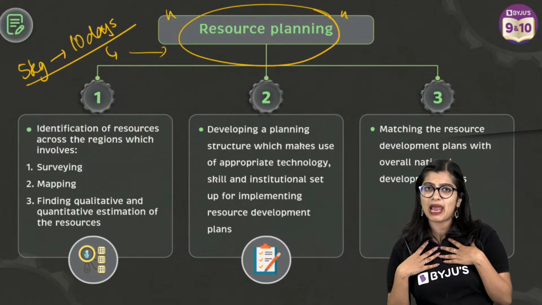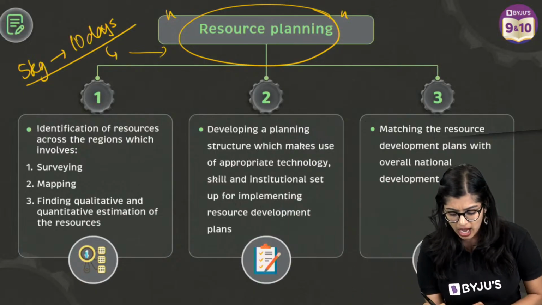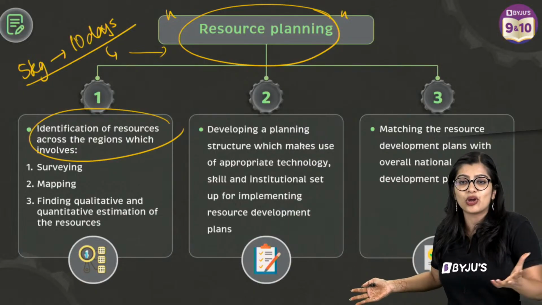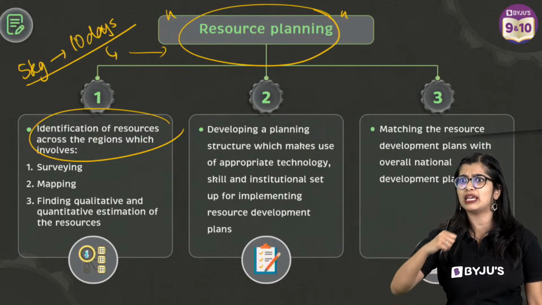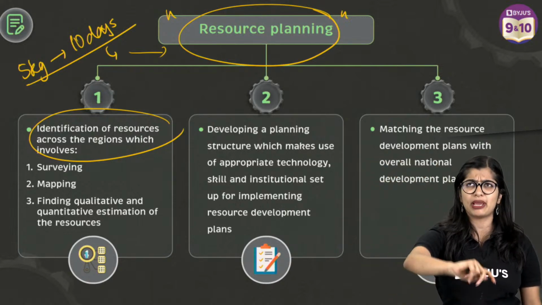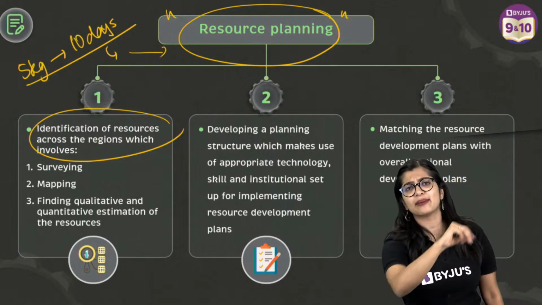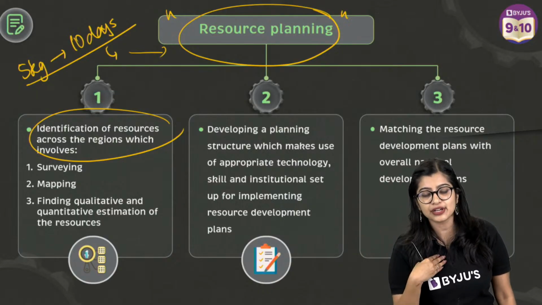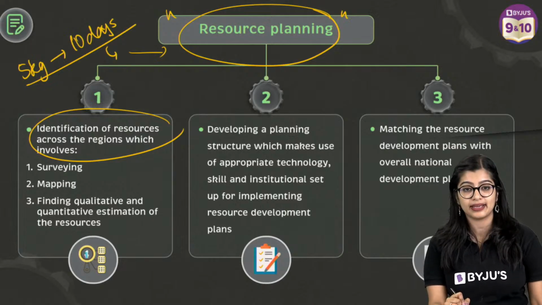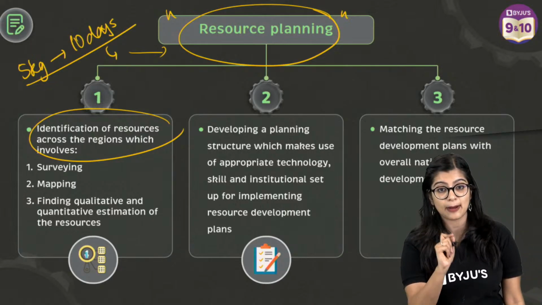First thing, if I have to plan how to use my resource, I should know where my resources are. In my country, if I don't know where I can get coal, where I can get maybe iron ore, or if I don't know where I'm going to get my oil, how will I plan for my resource? So first thing I should do is to identify. Yes, identification is number 1.